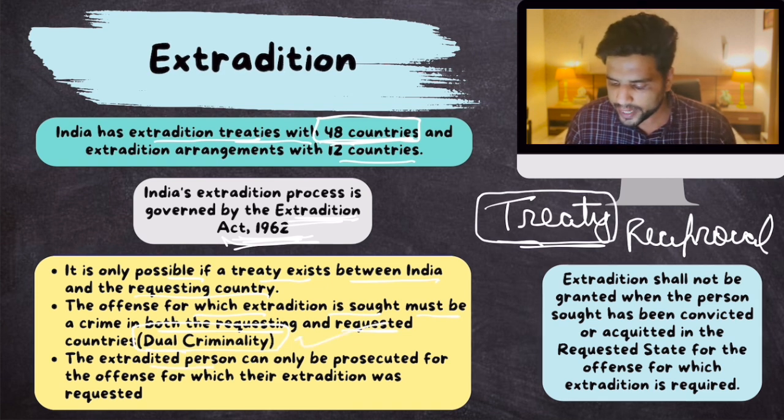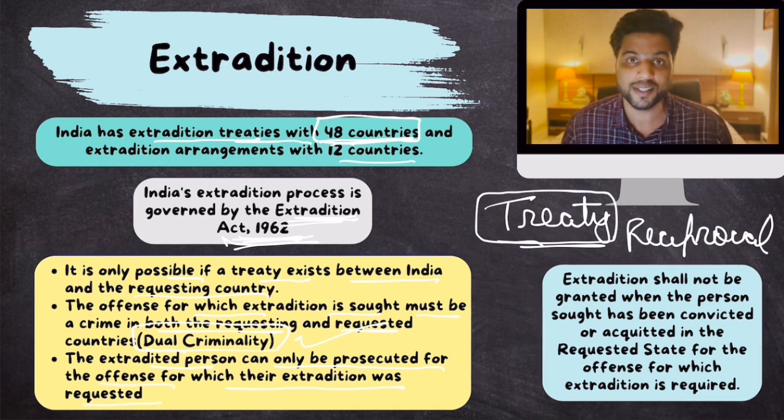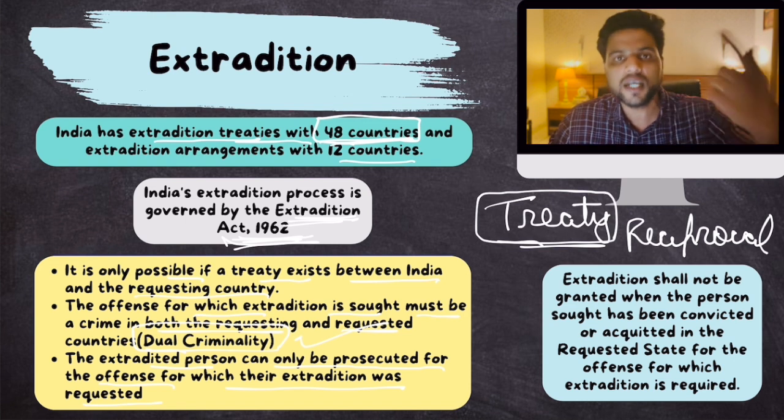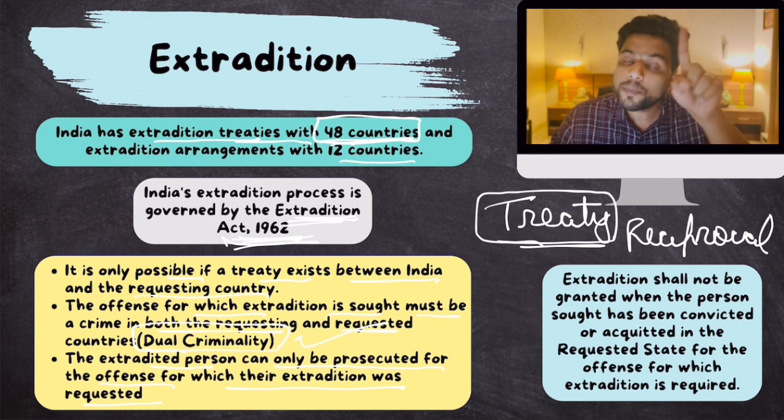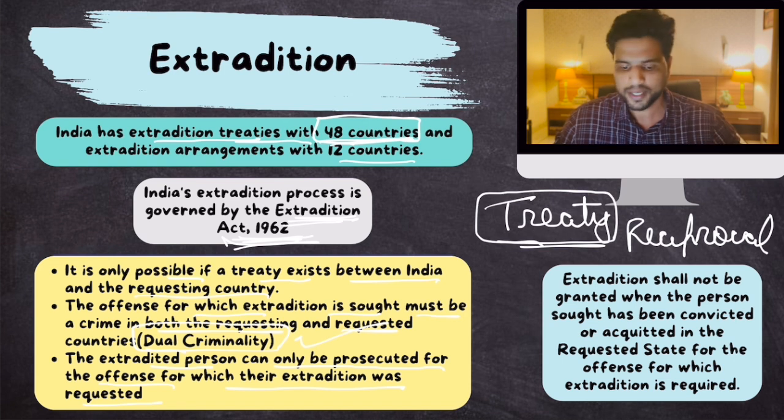The extradited person can only be prosecuted for the offense for which their extradition was requested. So, India will tell USA that we are prosecuting this person for this particular crime. Once that person is handed over to India, India cannot add other crimes also. The person will be only prosecuted for the crime that the requesting country requested. That is important.